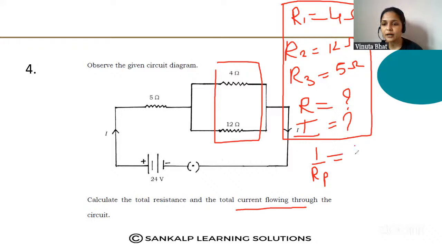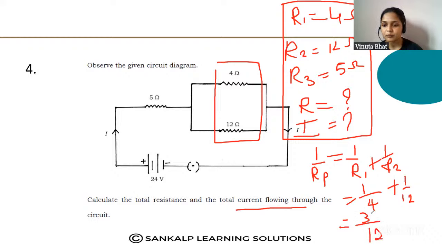That is 1 by Rp is equal to 1 by R1 plus 1 by R2, so 1 by 4 plus 1 by 12. That is 3 plus 1 over 12, equal to 4 by 12, so 1 by Rp is equal to 1 by 3.